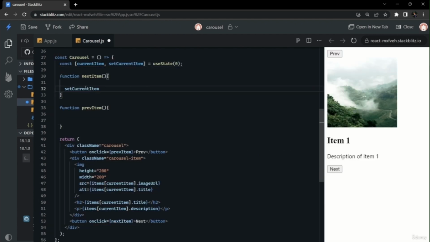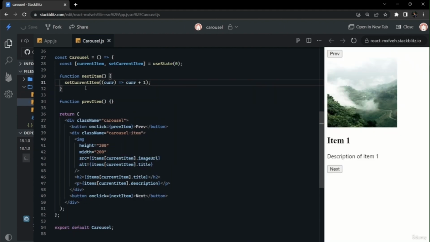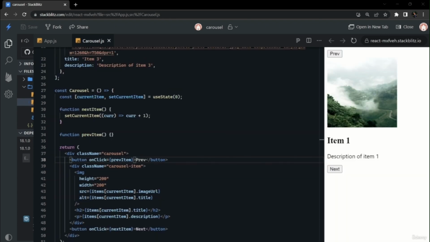Now on clicking the next item button, we should increment the current state by 1. If it is 0, then it should become 1, and if it is 1, then it should become 2, and so on. So we have used set current item and used the previous state and added 1 to it before returning it. Now we have to check whether our functionality is working for the next button or not.